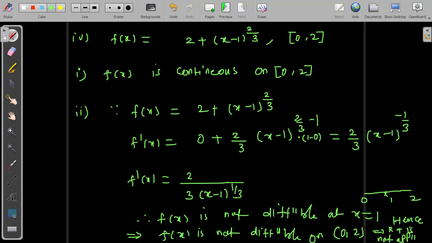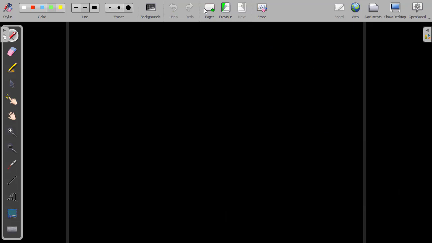One more problem we'll take, the fifth one. I have f of x equal to tan x in the interval 0 to pi. We need to check the applicability of Rolle's theorem for this function. Here the first condition is checking continuity.